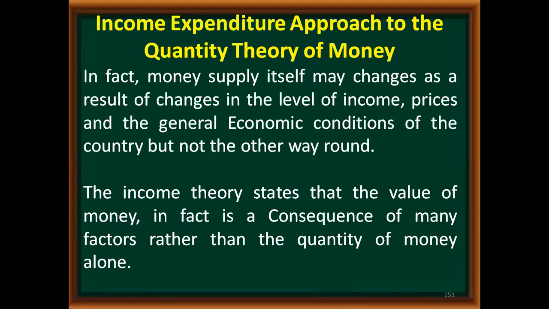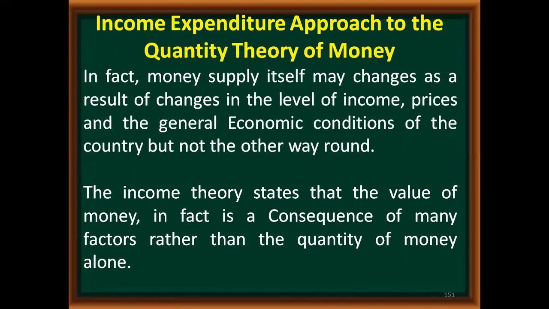Therefore, the income theory states that the value of money, in fact, is a consequence of many factors rather than quantity of money alone. So the value of money is not only dependent on the quantity of money.